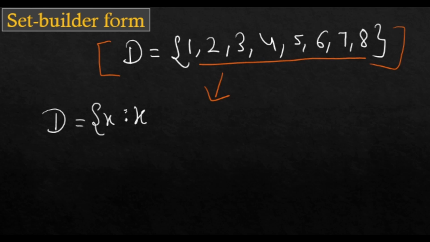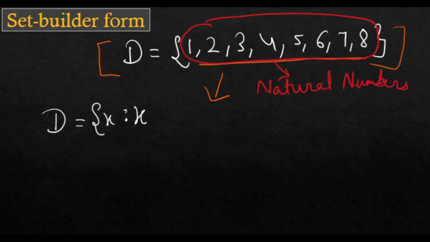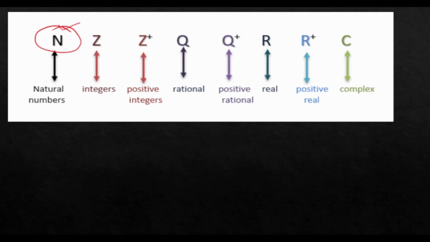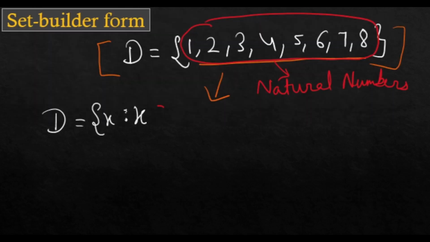Now come to the property part. If you see the collection of objects, what do you see here? All are natural numbers. As I told you previously, N is the symbol for natural numbers. So we will write x satisfying the property of N for natural numbers.